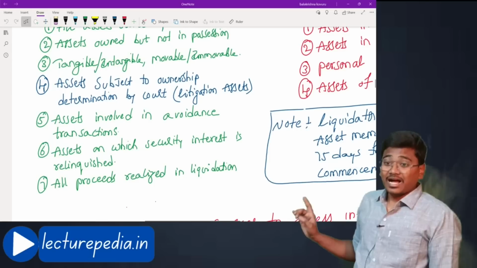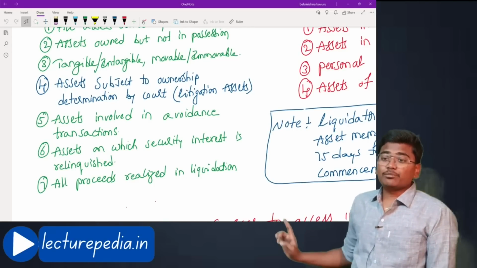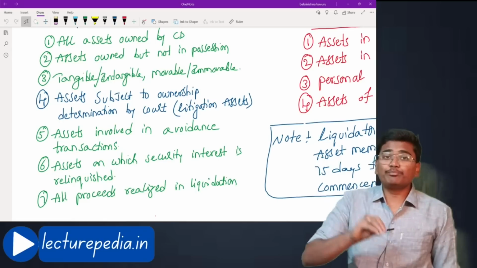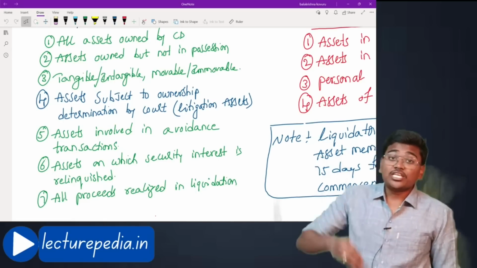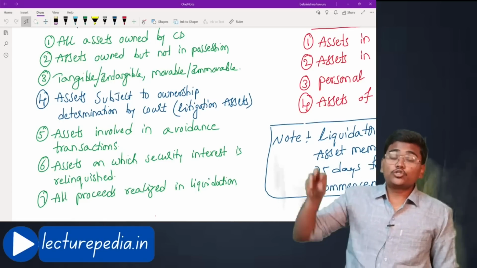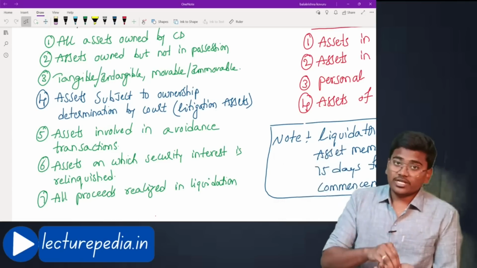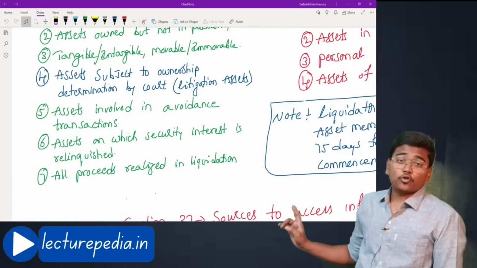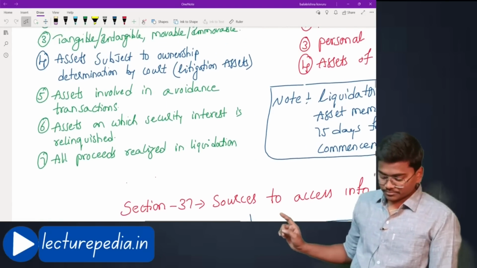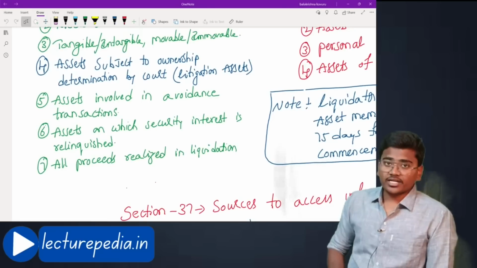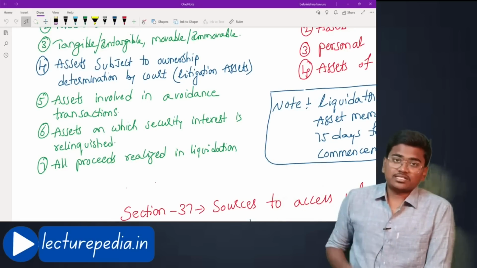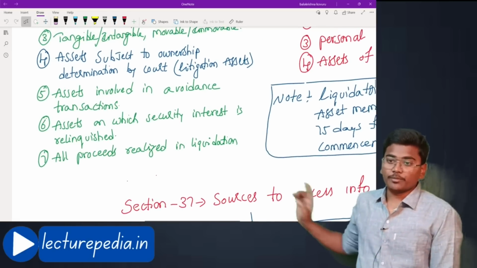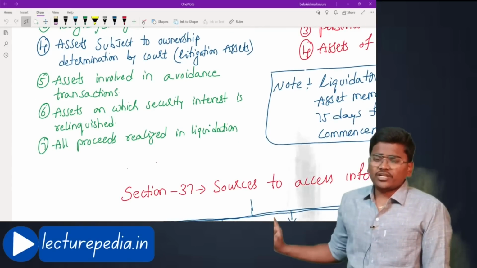Next, assets subject to ownership determination by court. That means assets which are under litigation, you can simply call them litigation assets. Even those assets which are under litigation should also be included in this liquidation estate. This fourth point is very important. You might think that assets which are under litigation should not be included in this liquidation estate. Even those assets should also be included in the liquidation estate. You should remember that.